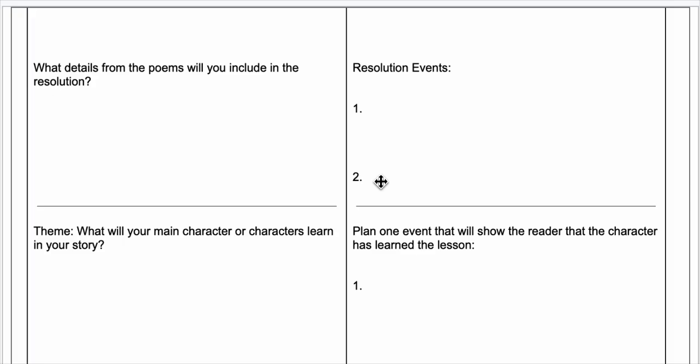Maybe my resolution events are that the son needs to confess to something that he's been keeping from his father. So maybe there's a scene at the end after they catch a fish where they're having lunch together and the son confesses or becomes a really honest person and tells the truth.